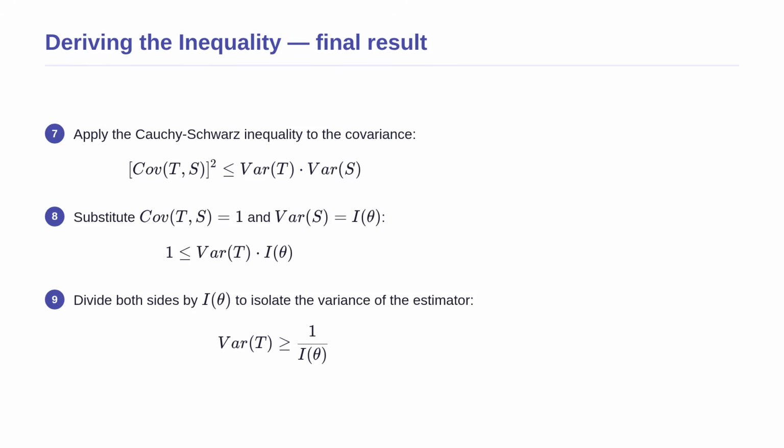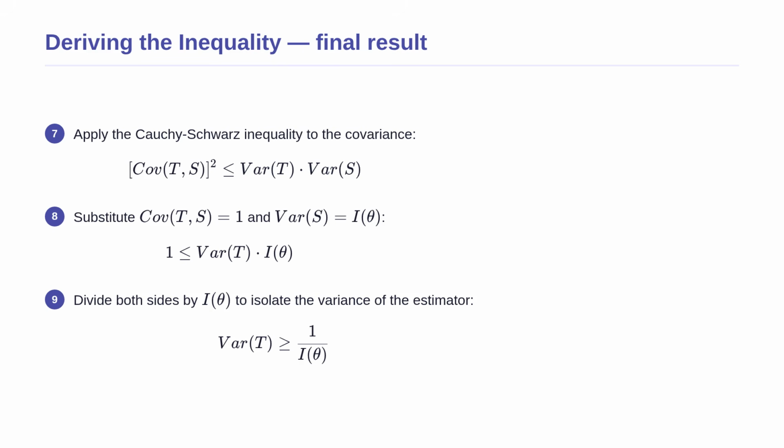To connect this covariance to variance, we use a famous mathematical rule called the Cauchy-Schwarz inequality. This rule states that the square of the covariance between any two random variables can never be larger than the product of their individual variances. We know from our previous step that the covariance is 1, so the left side becomes 1 squared.